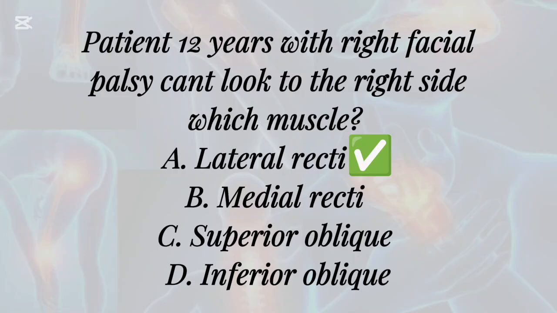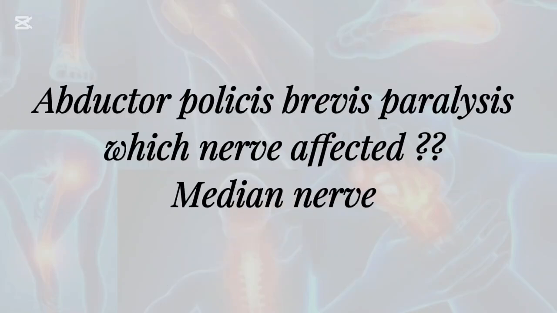Which muscle? A. Lateral rectus, B. Medial rectus, C. Superior oblique, D. Inferior oblique. Abductor pollicis brevis paralysis: which nerve is affected? Median nerve.